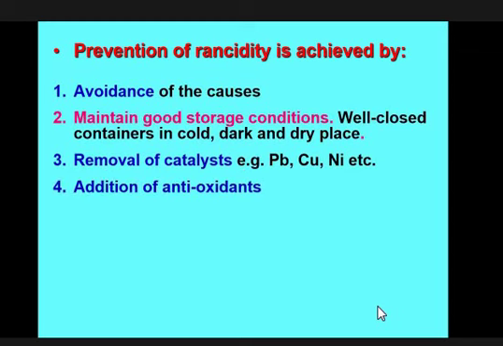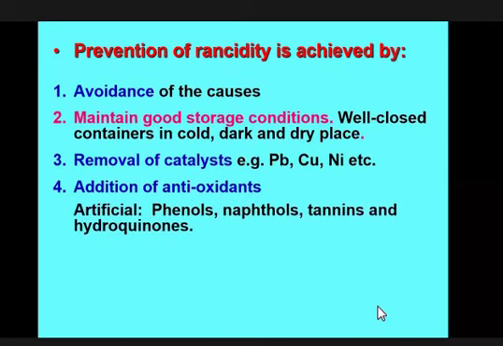Addition of antioxidant. That is oxidation. Different types of oxidation. So you have to use some antioxidant to avoid the oxidation. Different types of synthetic and natural antioxidants are present. So if you want to store your fat for a long time, you have to add some antioxidant. It may be natural or it may be synthetic.